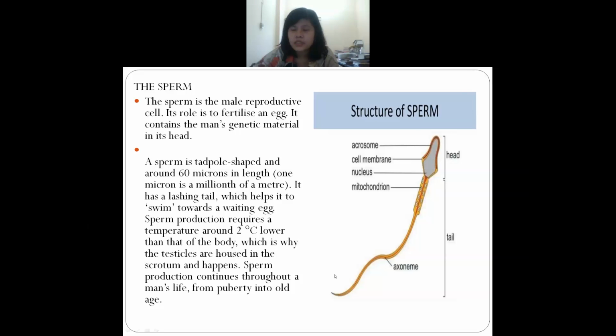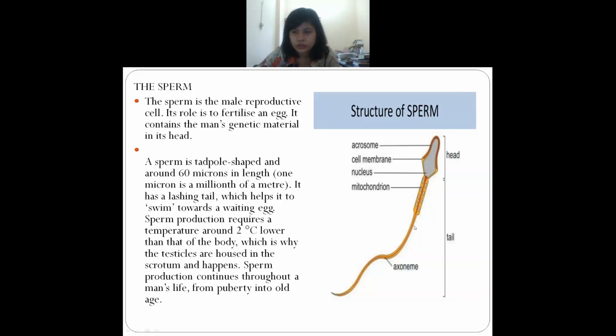They have a head and they have a tail. This is head and this is tail. And the length of the sperm is 60 microns. And this sperm has a lashing tail. Lashing tail means with the help of this tail, they will be able to swim and go to the matured egg.